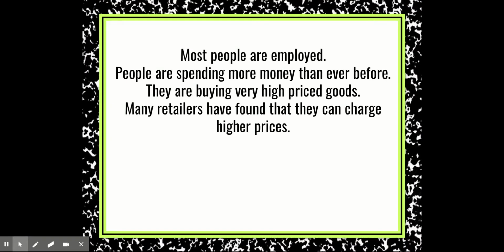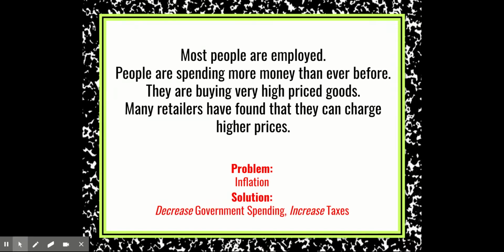Let's take a look at a few examples. Here's example one. Most people are employed. People are spending more money than ever before. They're buying very high priced goods, and many retailers have found that they can charge higher prices. Our first problem here is high inflation. As we said before, the prices are very high. So what is the federal government to do? They are to decrease government spending and increase taxes.